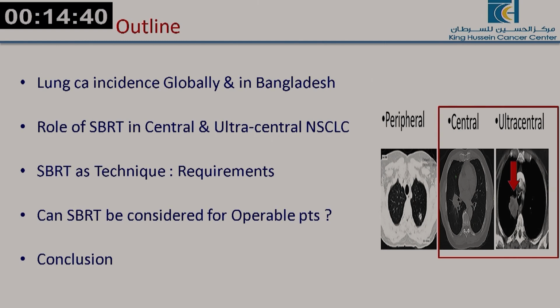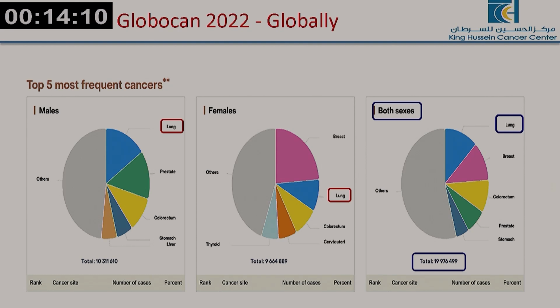I'll be touching on the incidence of lung cancer globally and in Bangladesh, the role of SBRT in central and ultracentral lesions, and also the technique, what technology we need before starting any SBRT, especially for central and ultracentral lesions. And the other question: can SBRT be considered for operable patients with these lesions? And some concluding remarks.